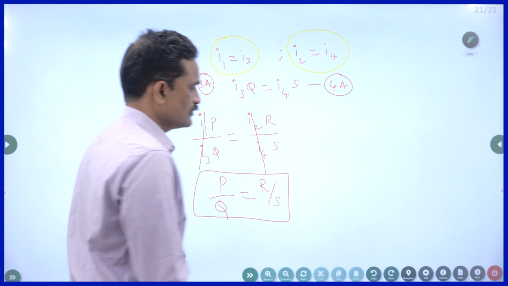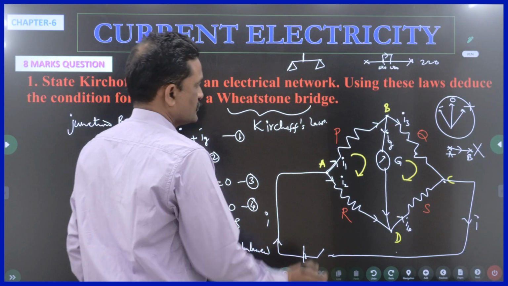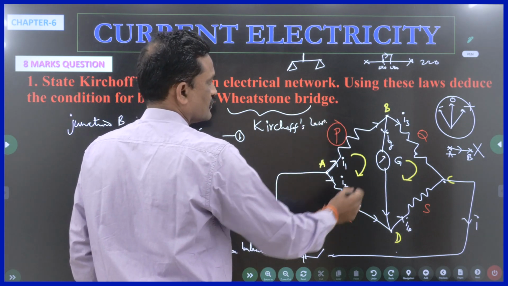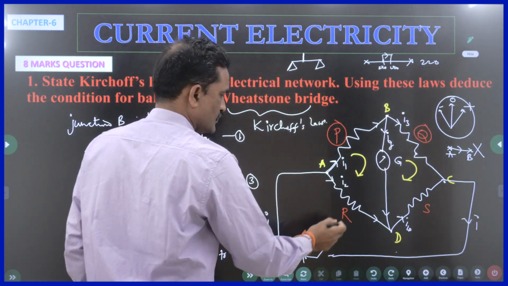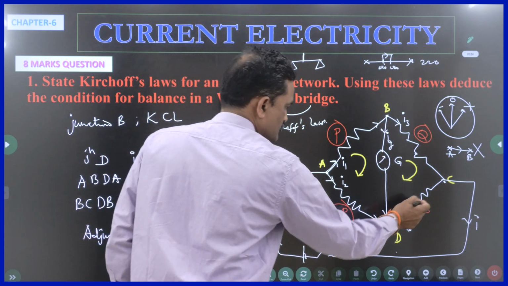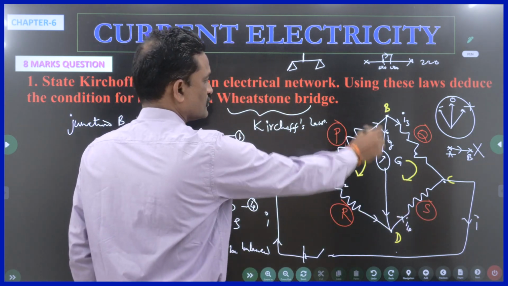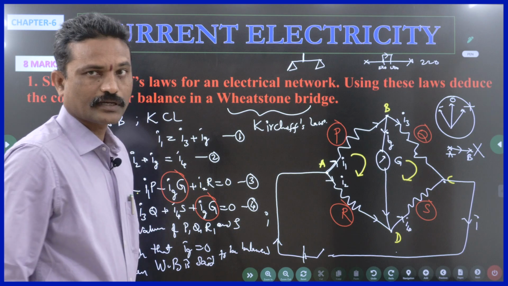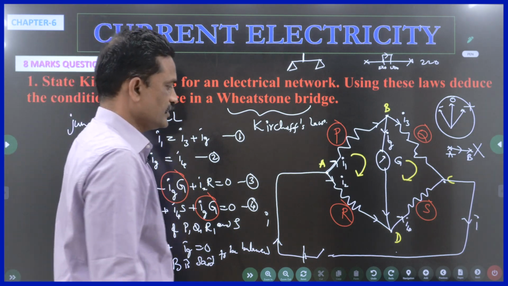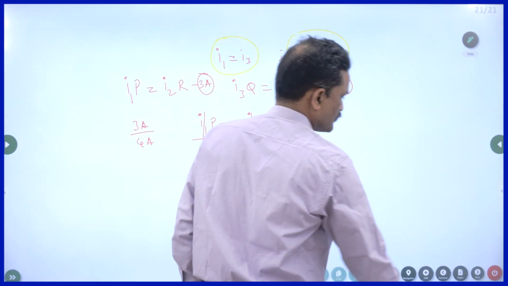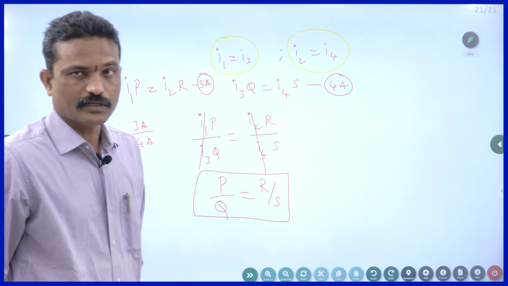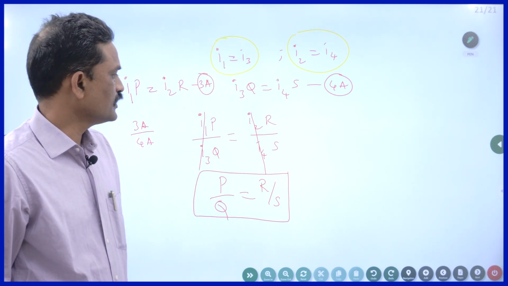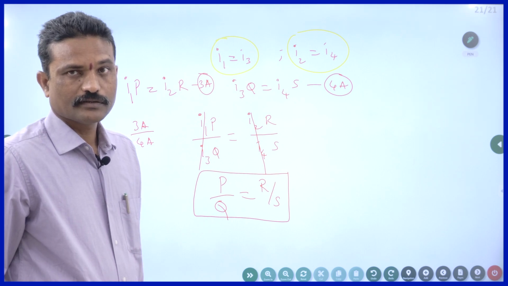So what does it mean? If the ratio of this resistor and this resistor is equal to the ratio of these two resistors, then no current flows through the galvanometer. So this Wheatstone bridge circuit is very, very important in solving the problems related to entrance exams like EAMCET.